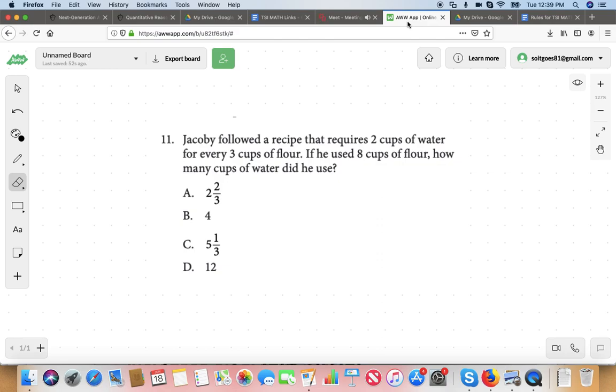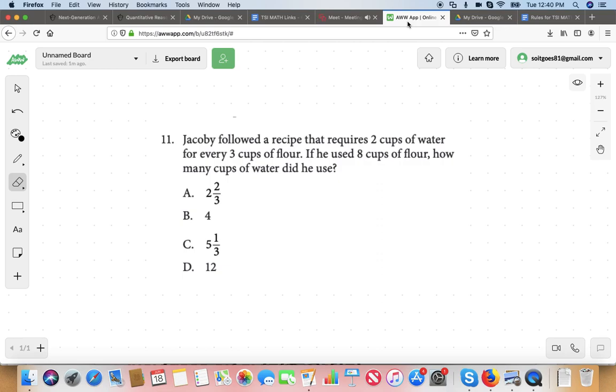So if he uses 8 cups of flour, well look, I know how many cups of water he's going to need if he's using 6 cups of flour. How many cups of water would he need if you use 6 cups of flour? Right, 4 cups of water. You're just doubling it, right? Does that make sense? Yes.